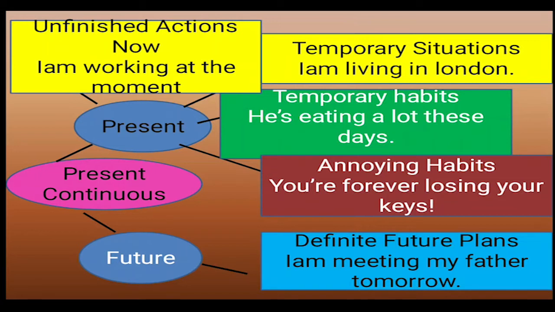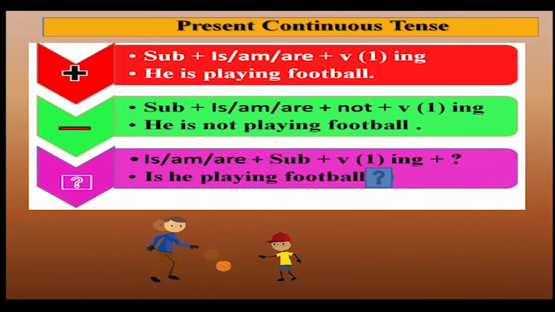For future, when you talk about definite future plans, then instead of the simple future, we use the present continuous tense. For example, I am meeting my father tomorrow. So in place of I will meet my father tomorrow, you would say I am meeting my father tomorrow.